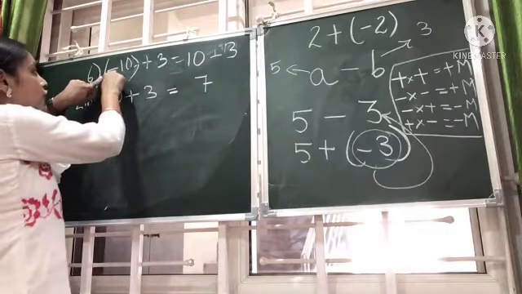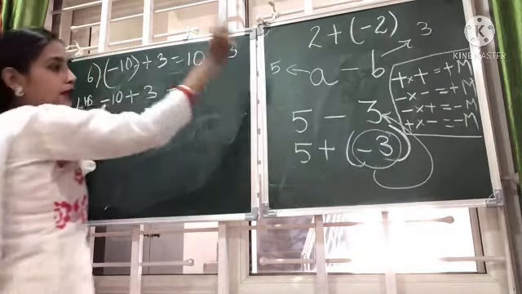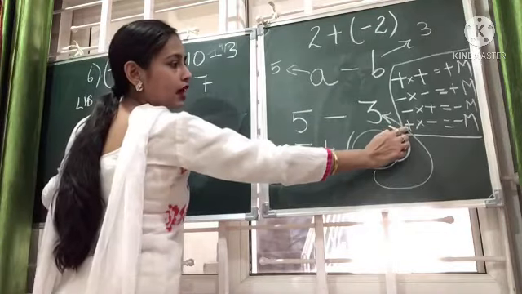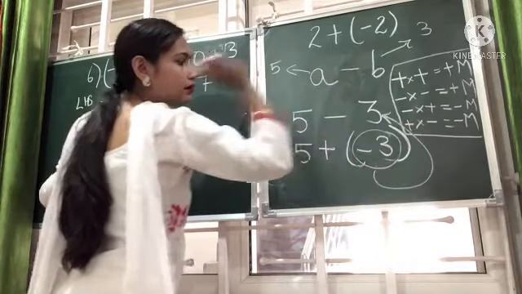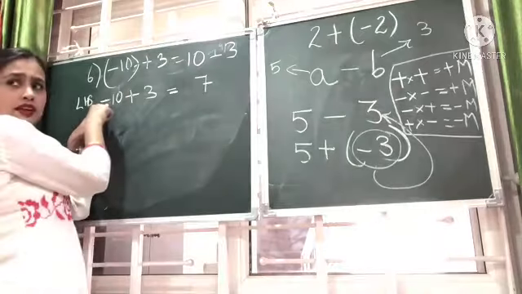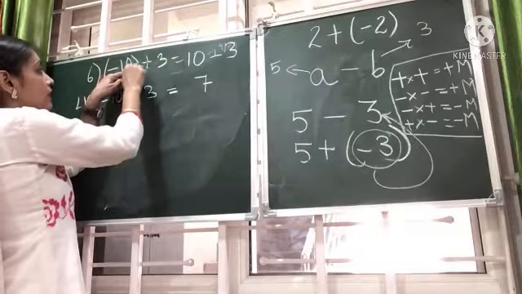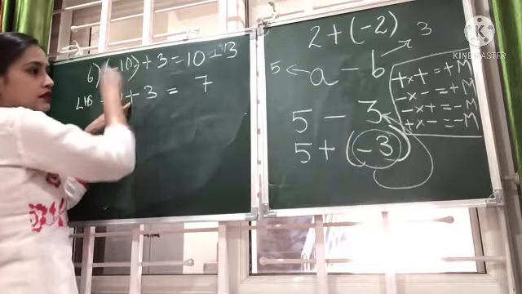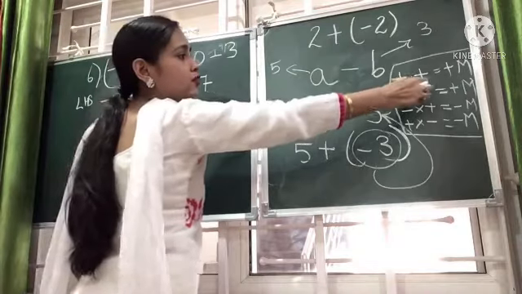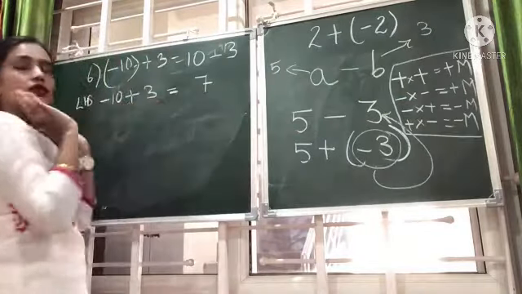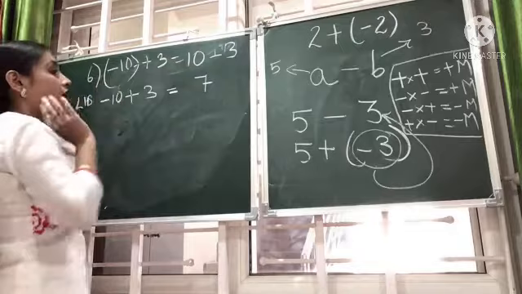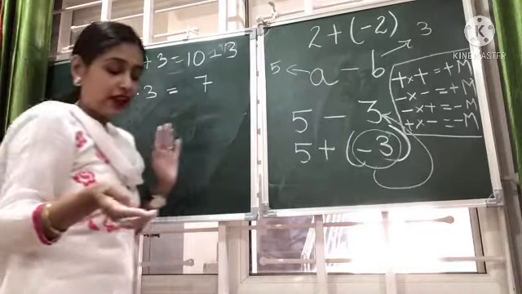So plus into minus is minus. Get back. Plus into minus is minus. Plus into plus is plus. Get back. Plus into plus is plus. So symbols are correct. Now there is no multiplication.